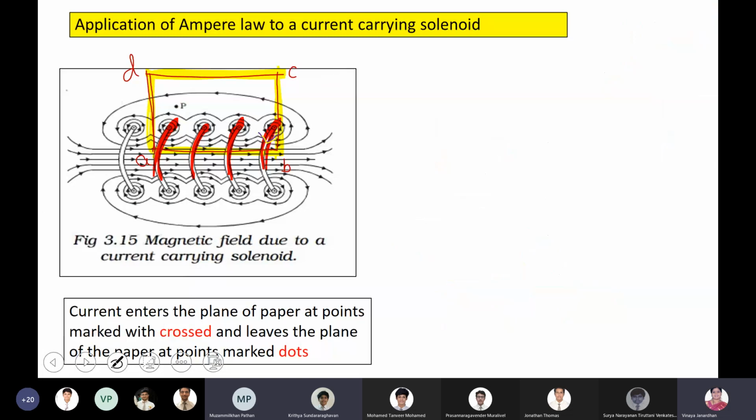No, boys. Here in this case, can you see this, boys? In each and every turn, your current is flowing anti-clockwise. Then what is your field? The field will be towards the right. So if I draw like this.